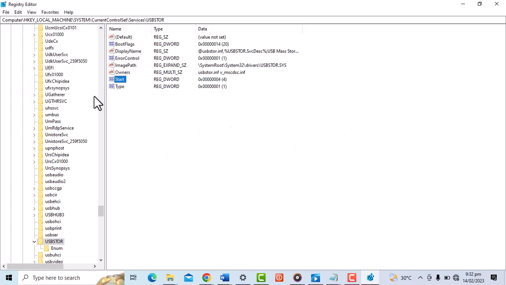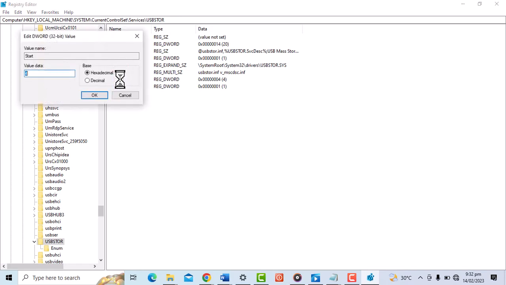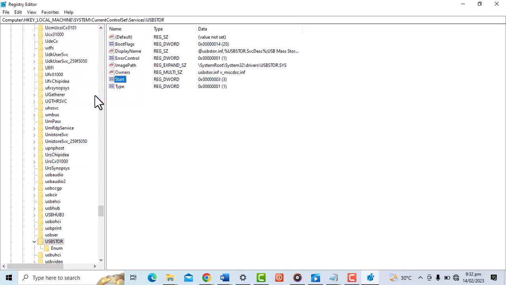So guys, you can slot in any USB drive to test whether the port has been deactivated successfully. To reactivate it, you go through the same process and then click on Start and set the value data to 3 and then click OK. Then it will be activated back again.